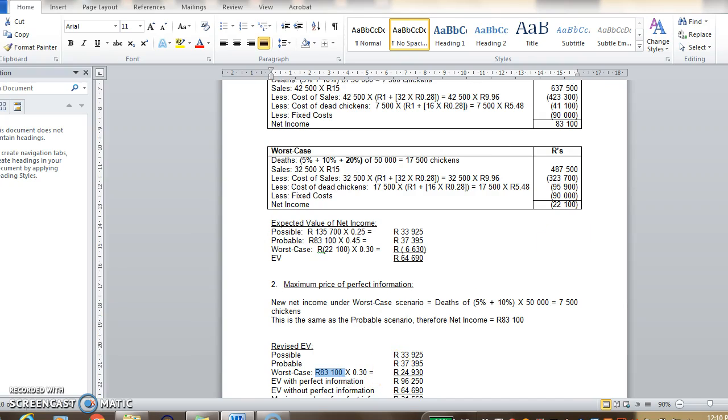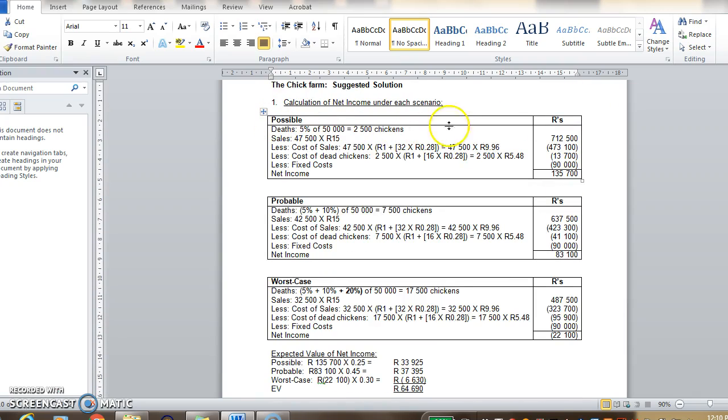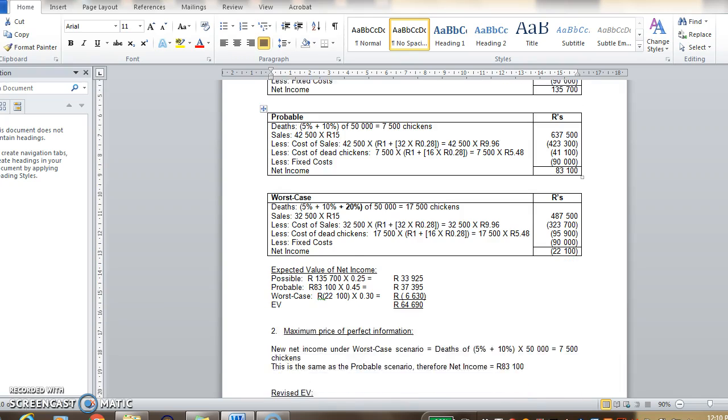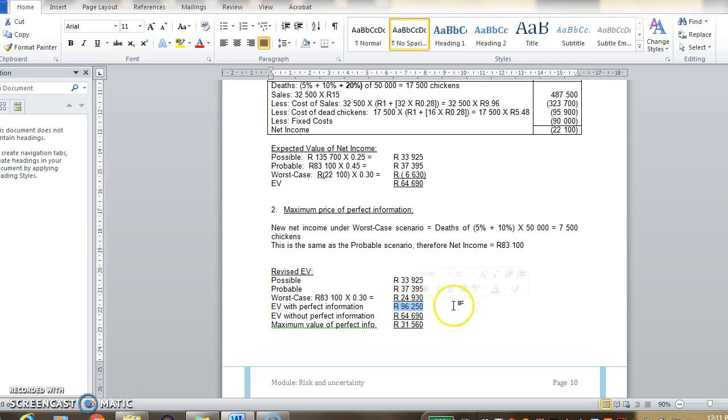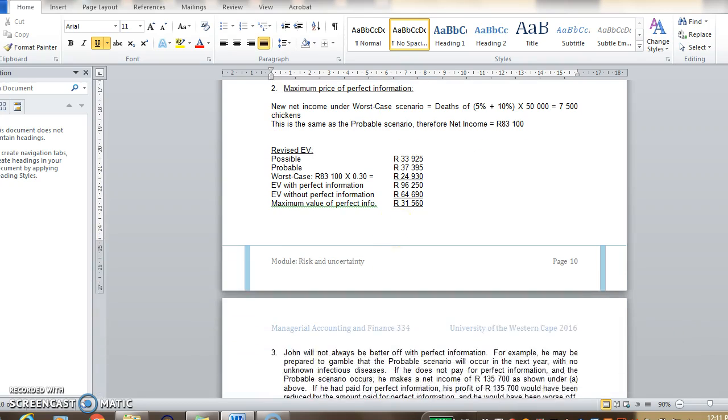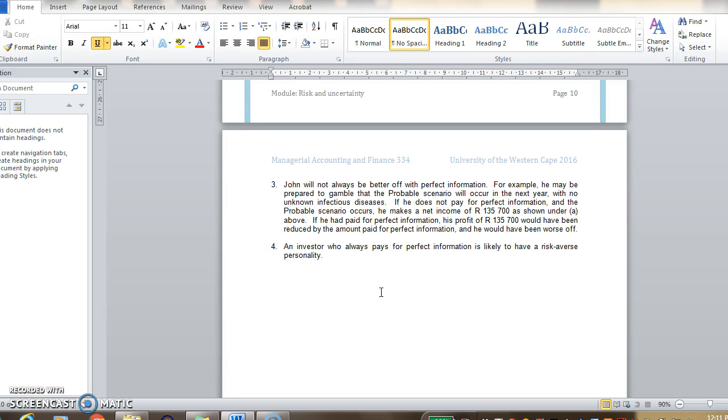Another shortcut would have been to say, well, the possible scenario, this one, is 25% likely, and now the probable scenario is 75% likely, which is the combined probability of the probable, which is 45%, and the worst case, which is 30%. So obviously then our new expected value will be higher because we won't have any deaths from the infectious diseases. How much higher is the expected value? It's the difference of the expected value with perfect information and the expected value without, and that's 31,560.